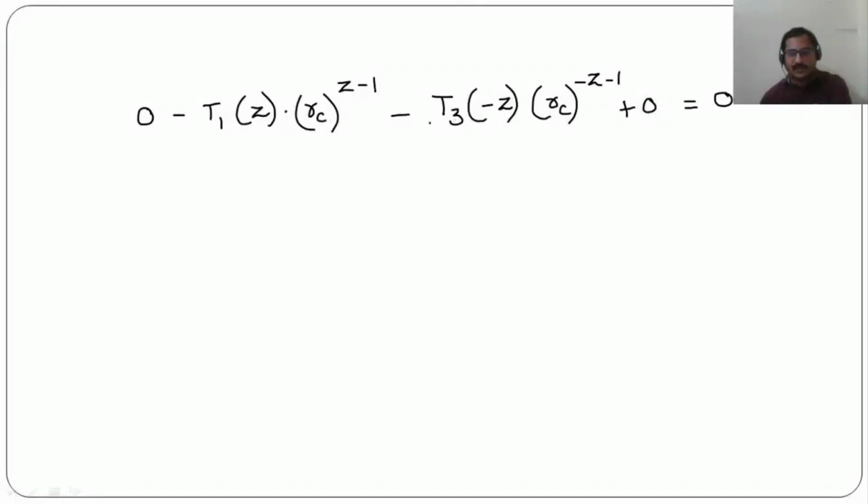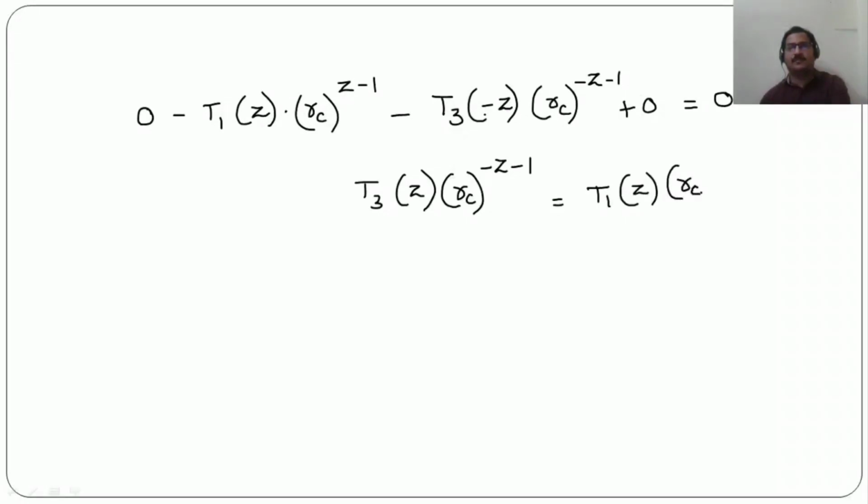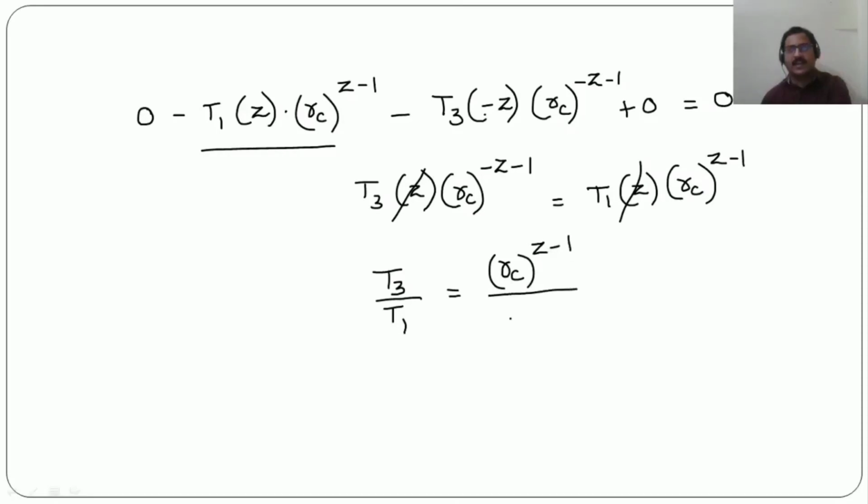Now minus of minus becomes plus, so T3 into Z into rc power minus Z minus 1 is equal to T1 into Z into rc power Z minus 1. I have taken this total part to the right hand side. Z gets cancelled, and we can write T3 by T1 is equal to rc power Z minus 1 by rc power minus Z minus 1.